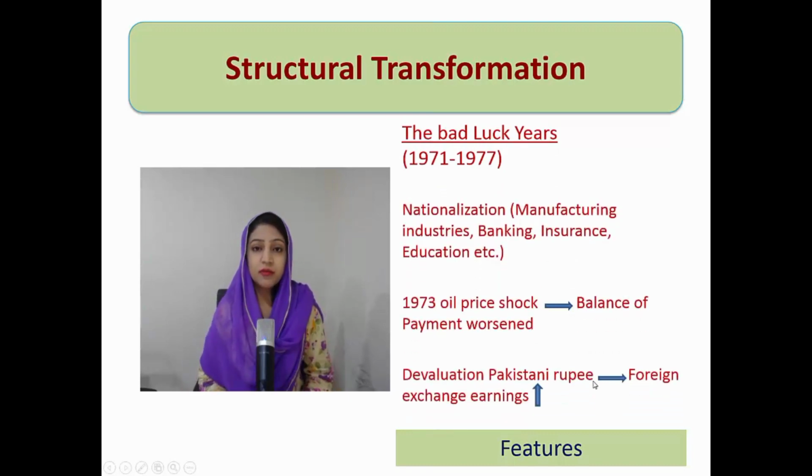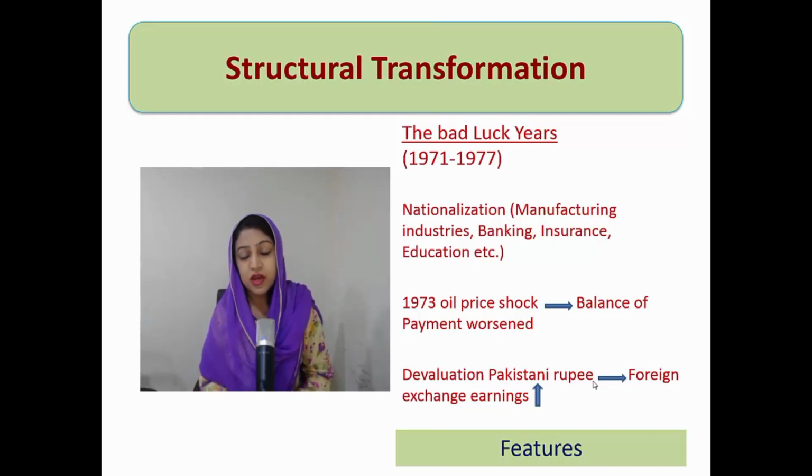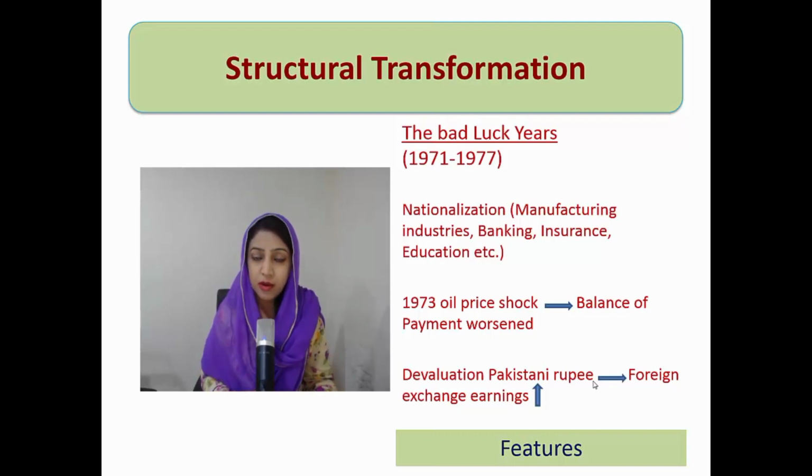So first of all, the government adopted the policy of nationalization, bailing out those units which came out of the stream due to stoppage of foreign aid. Government nationalized them. Government further increased state capitalism by nationalizing all the other banking sector, small and big industrial units, insurance companies and education. So this was the first step, or major step, of this time period.